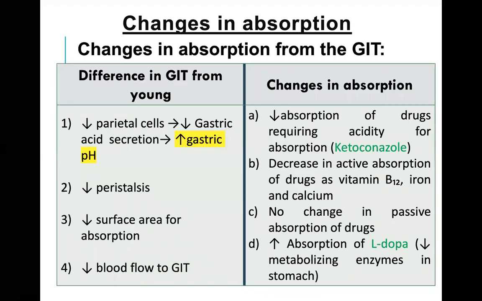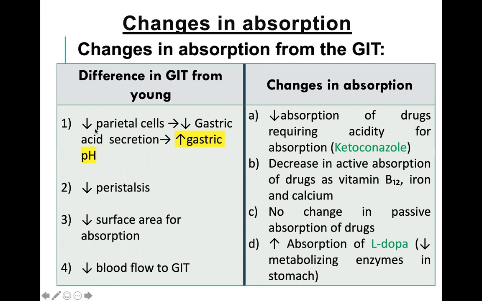Changes in the absorption. What happened? Changes in the absorption of drug from the GIT. If an elder person more than 65 years old takes a drug, what happens? There is a difference in the gastrointestinal tract from the young. In the elder people, the parietal cells are decreased in the GIT due to age.